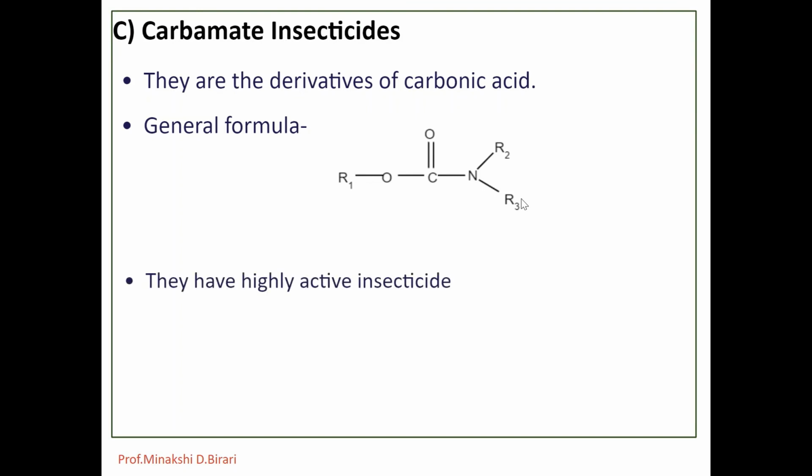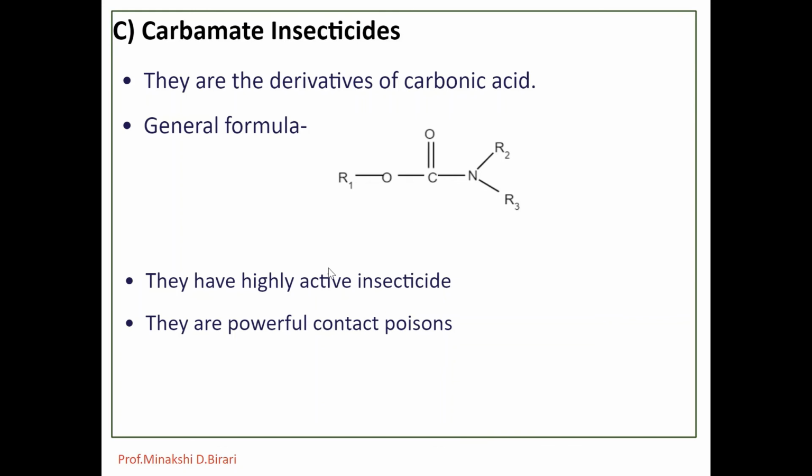They are highly active insecticides. The higher activity is exhibited by aryl esters of N-methyl carbamic acid. The mode of action of carbamates on both insects and mammals is an inhibition of cholinesterase. They have considerable range of toxicity from relatively safe to extremely toxic. They also exhibit variability in action, including stomach poisons, contact poisons, or also having systemic properties.